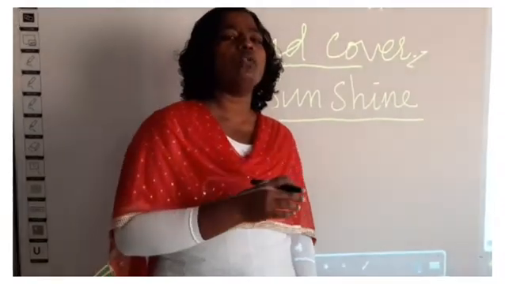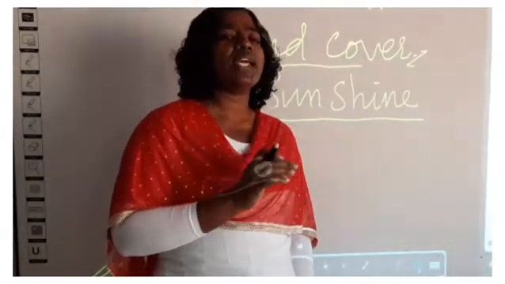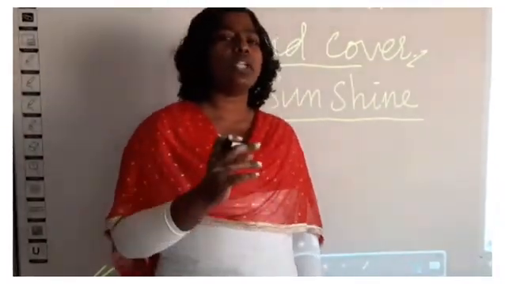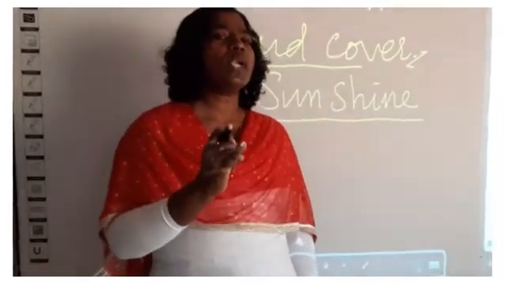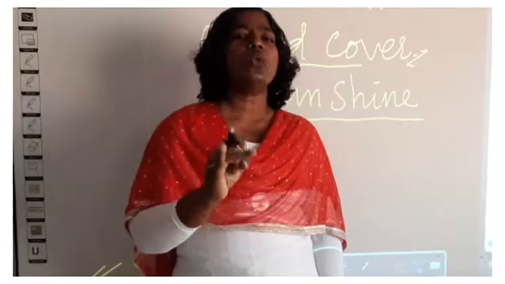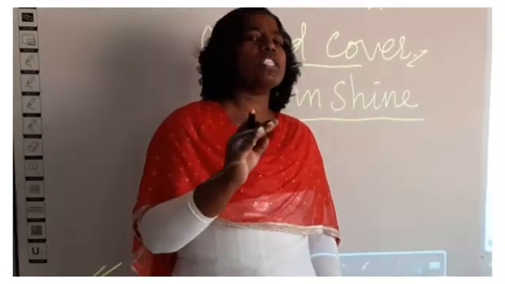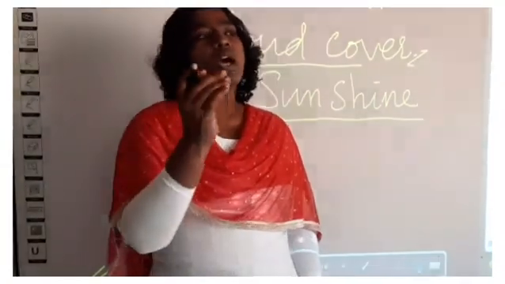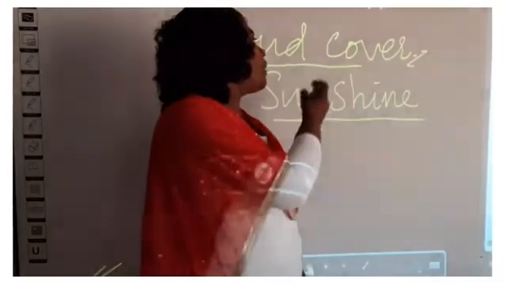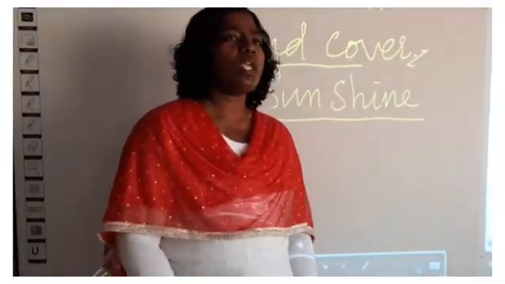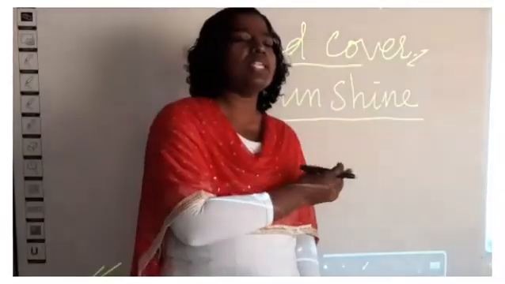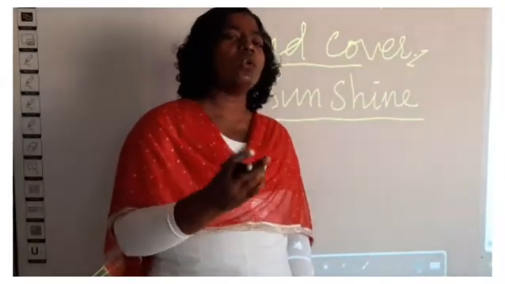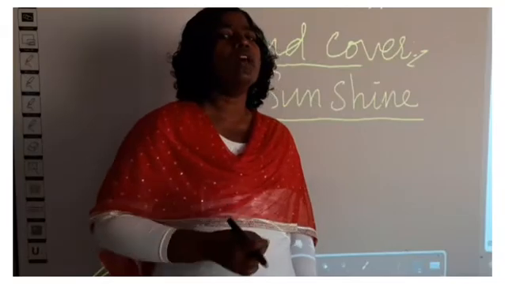Children, today we have learned about the wind and wind direction, and also the different kinds of winds. What are the different kinds of winds we have learned? The first one is planetary wind, the second one is periodical wind, the third one is local winds, and also we have learned about variables. Again, we have learned about cloud cover and sunshine. The classification of planetary winds is into three: the first one is trade winds, the second one is prevailing westerlies, and the third one is polar winds.